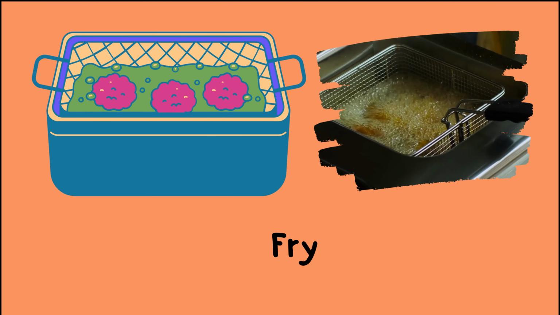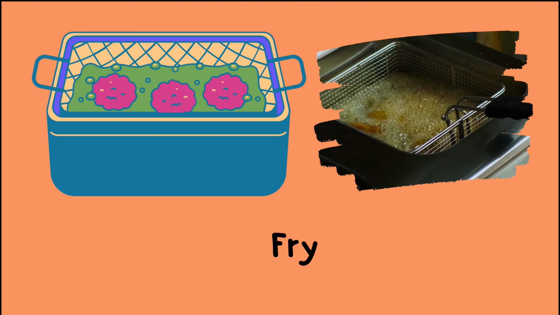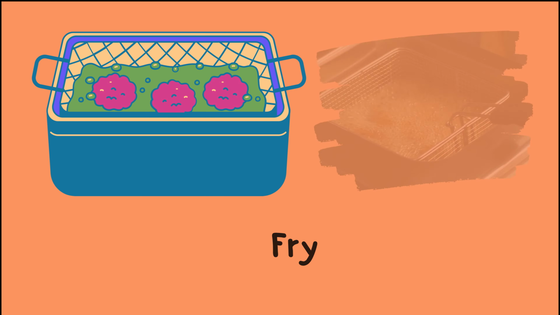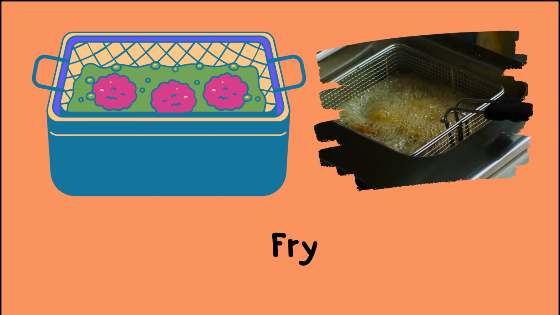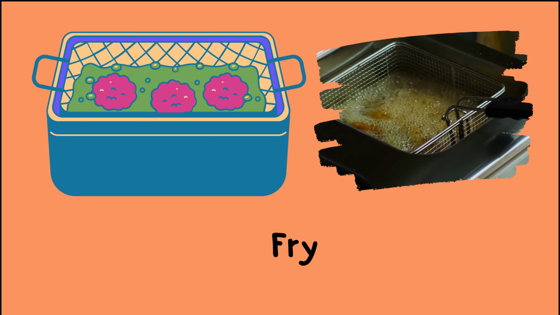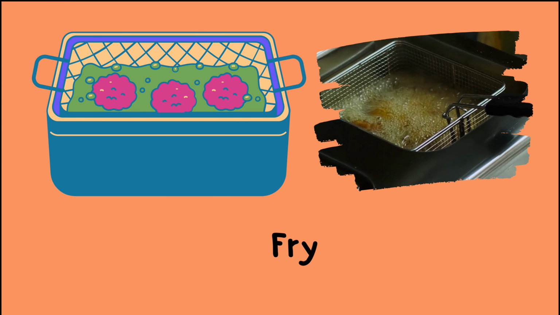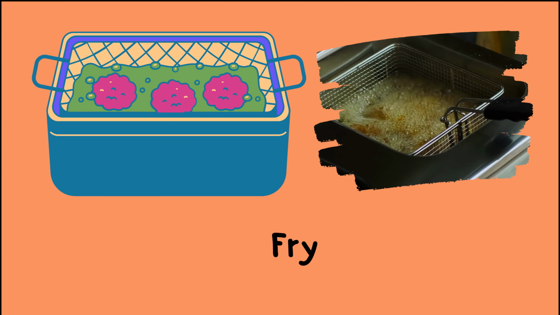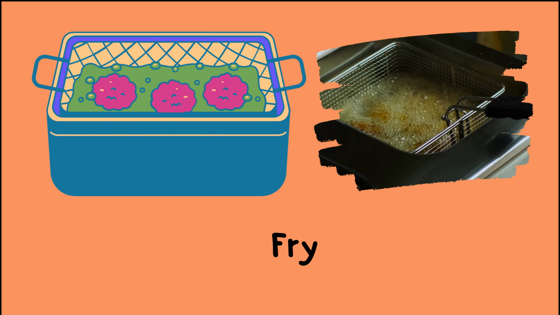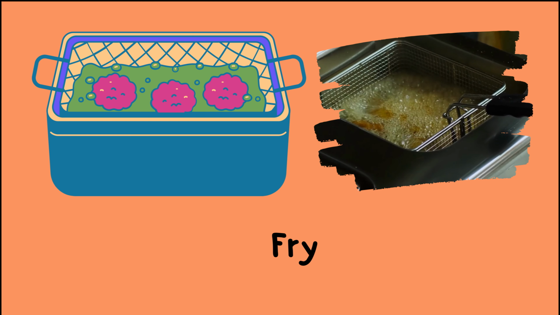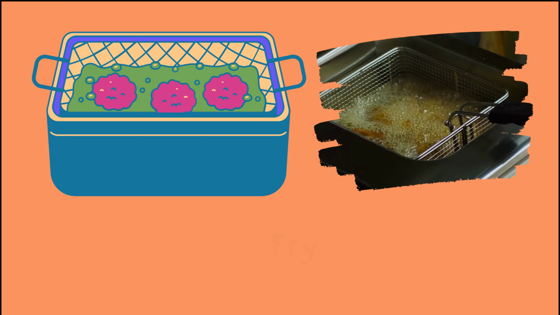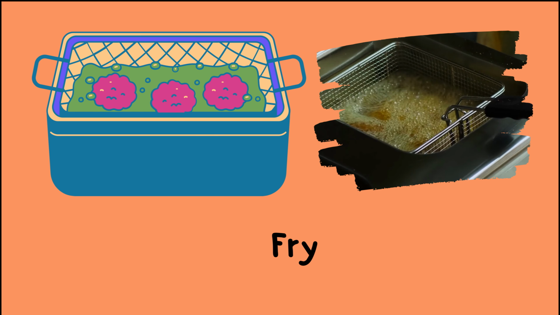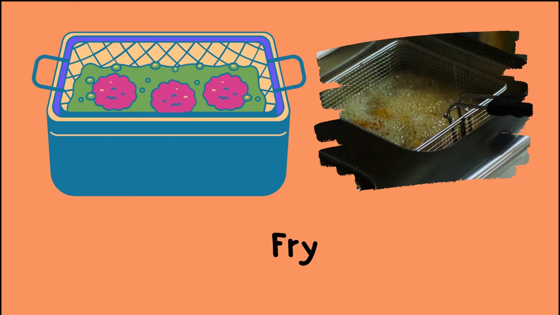Fry. Fry means to cook food by submerging it in hot oil. It involves placing the food, such as vegetables, meat, or dough, into a pan or deep fryer with hot oil, where it cooks and crisps up. There are two main types of frying: shallow frying, where the food is partially submerged in oil and flipped over, whereas in deep frying, the food is fully immersed in oil until it is fully cooked.